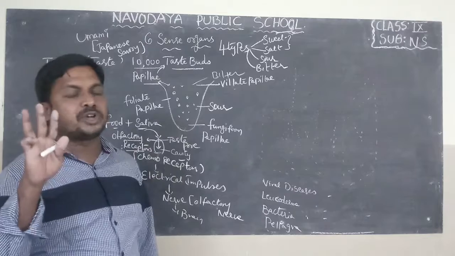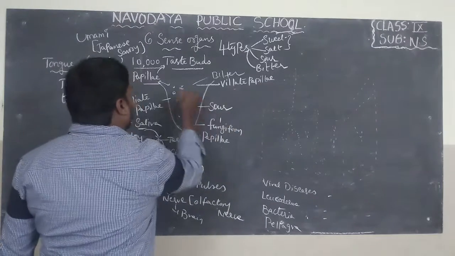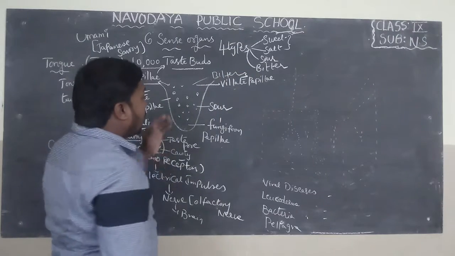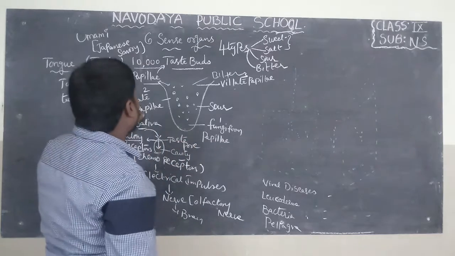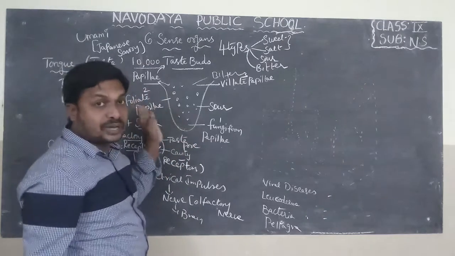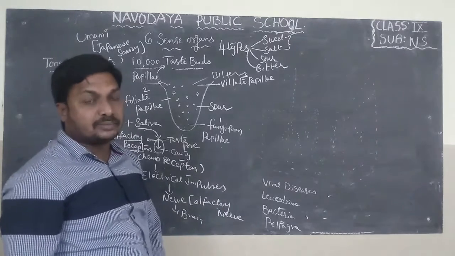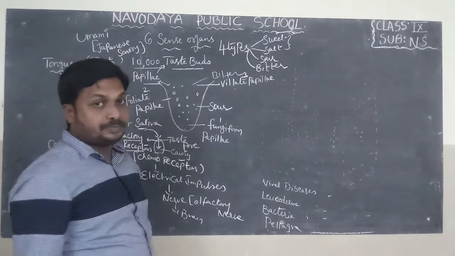There are 3 types of papillae present in the tongue. These 3 types of papillae are very important in 10th class also. The fungiform papillae are present in the front portion of the tongue, foliate papillae on the sides of the tongue, and vallate papillae we can find on the back of the tongue. In these papillae we can find taste buds.